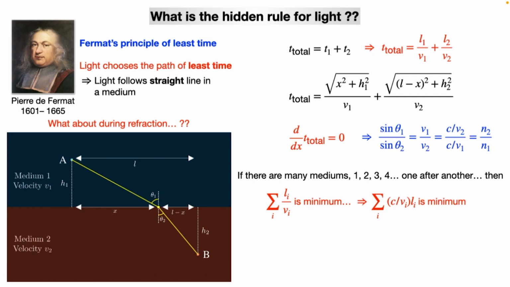So c by Vi multiplied by Li is minimum, and c by Vi is basically the refractive index multiplied by Li. This quantity has to be minimized for light, and that will give us the least path, sorry, the efficient path for light. So any questions? Yes.